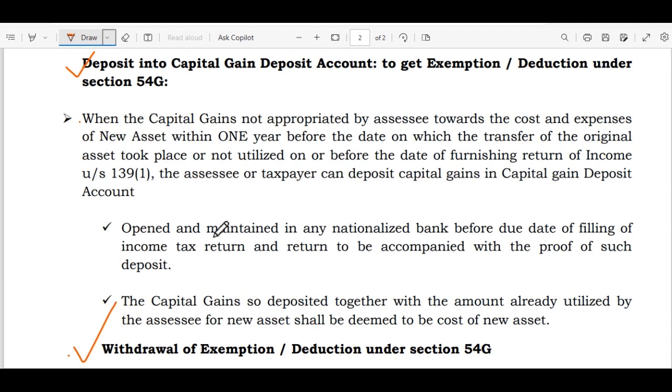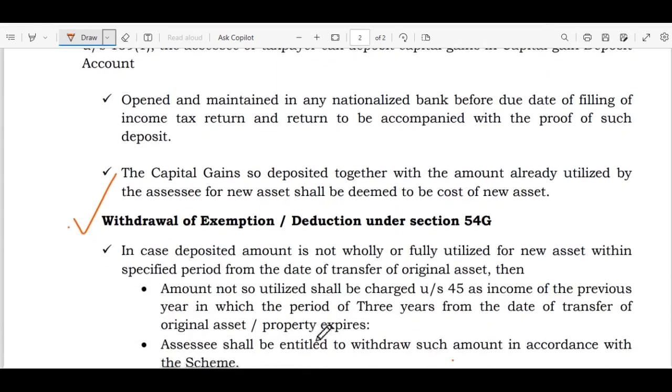deposit account opened and maintained in any nationalized bank before the due date of filing of income tax return, and the return to be accompanied by the proof of such deposit. The capital gains so deposited together with the amount already utilized by the assessee for the new assets shall be deemed to be the cost of the new assets.